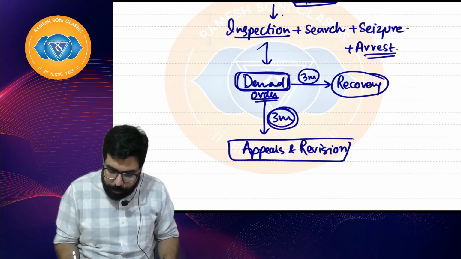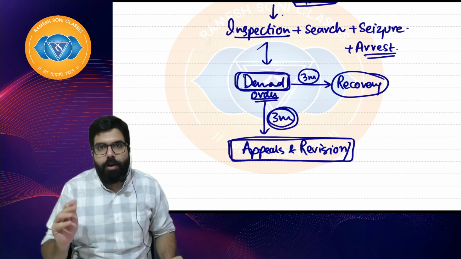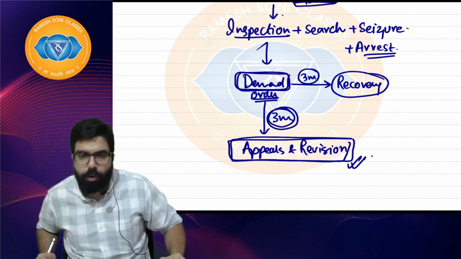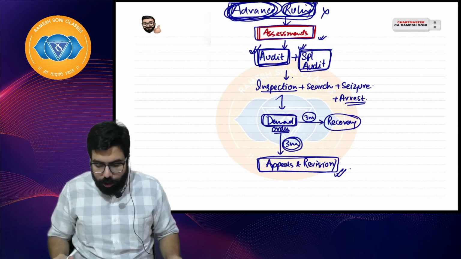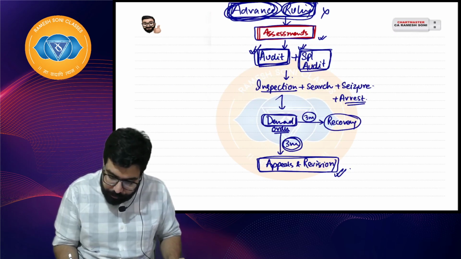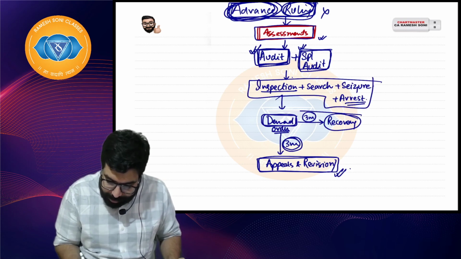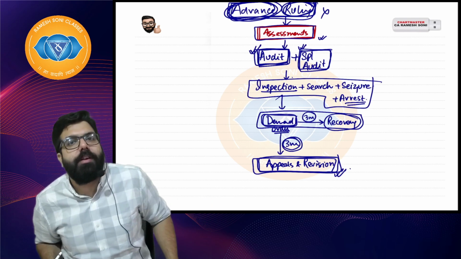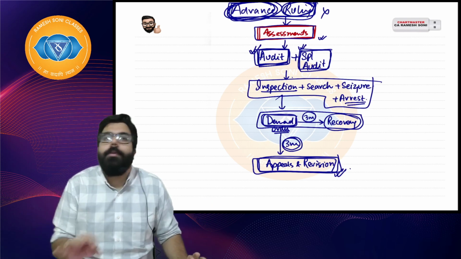Or I can go for an appeal, appeals and revision. I hope everyone is clear. Baba, this is the highest authority, and your GST gets over here. Now, Baba, the next chapter is what? Inspection, search, seizure, demand and recovery, and Baba, appeals and revision. That's it. We are done with the GST now.